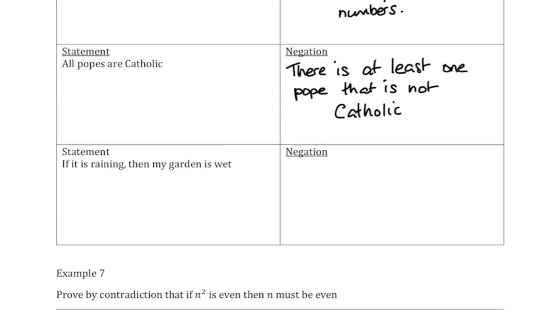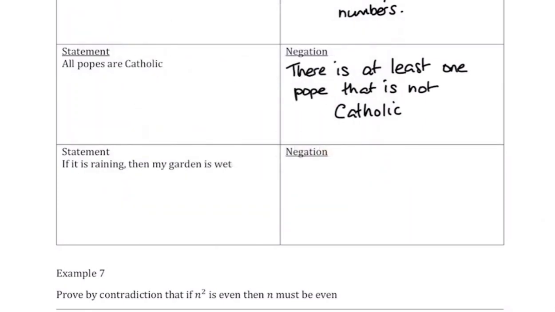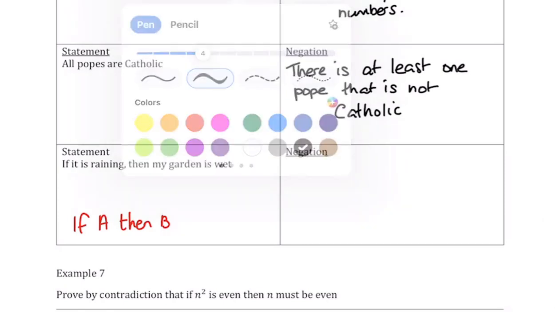So I can write, and I'll write it underneath in red, this statement is in the form, if A, then B. Now, you might think the negation of that is if not A, then not B. But that's not quite what it is. So let's have a little look.